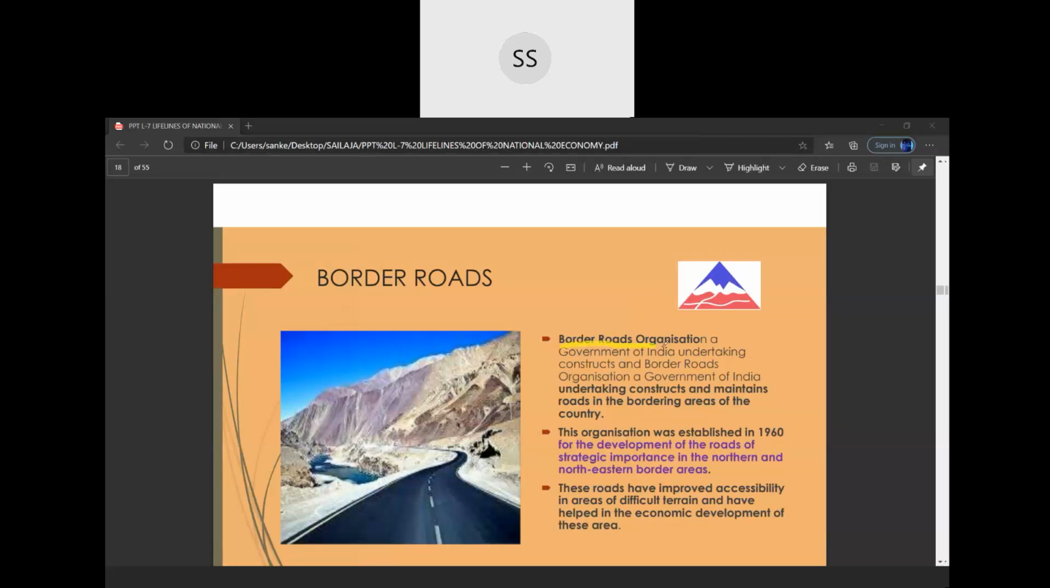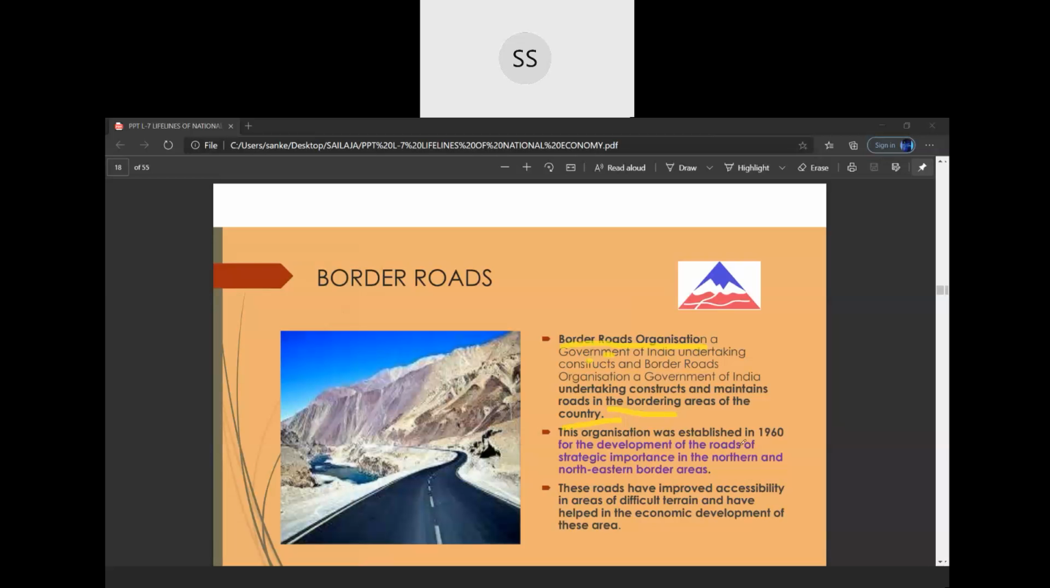So they are built by a specialized organization, which is called the Border Roads Organization, because they are special roads and they should be well built so that there can be a proper and efficient movement of our army, of our goods, supplies for our soldiers. So that is why these roads are very important. They are built by the Border Roads Organization, which again comes under the government of India only, undertaking the construction and maintenance of roads in bordering areas of the country.